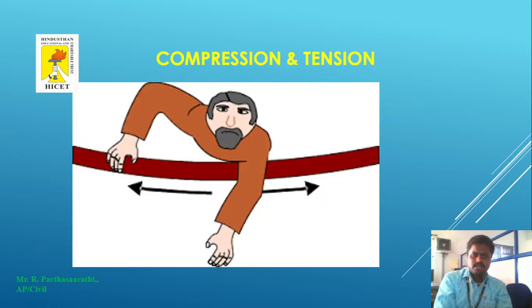Another important example for compression and tension is a building beam. With people standing on the beam, the top portion of the beam goes into compression, and the bottom fiber is in tension. The dimension changes: the top portion is in compression, and the bottom of the beam element is in tension, extending its dimensions. This picture is an example of compression and tension.